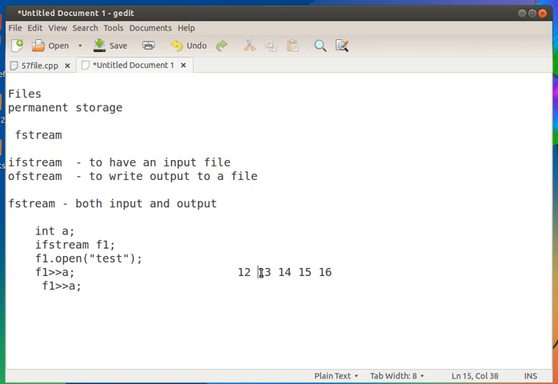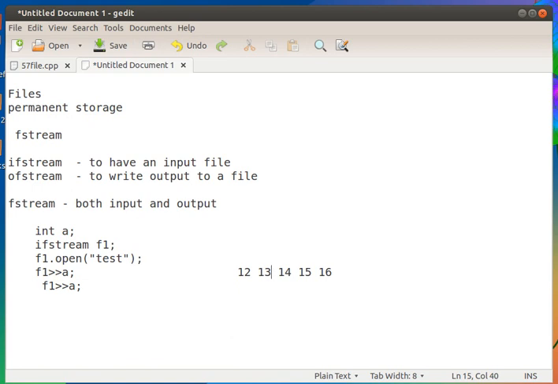That is, it reads an integer till a space, and during each reading the file pointer will move. During opening, the file pointer will be at the starting of the file, and during the first reading the file pointer moves to here, till the space. Then if I read again, the file pointer moves here. So the reading is integer-wise, or till it finds a space. So this is the logic of reading files.